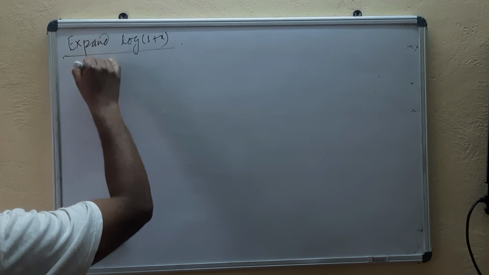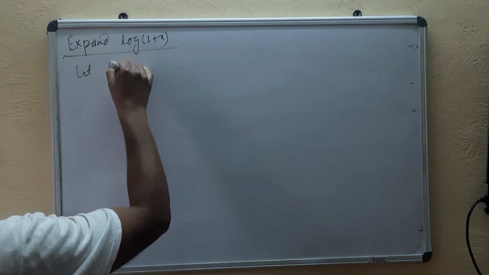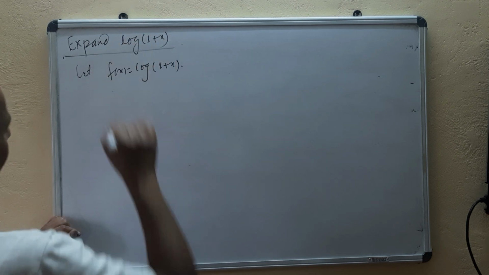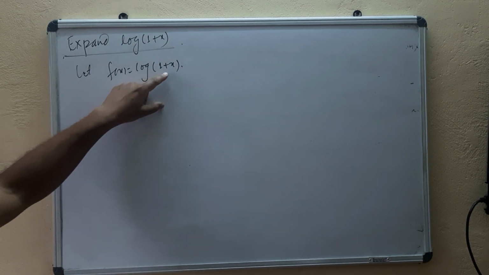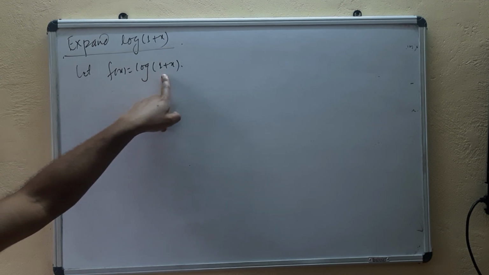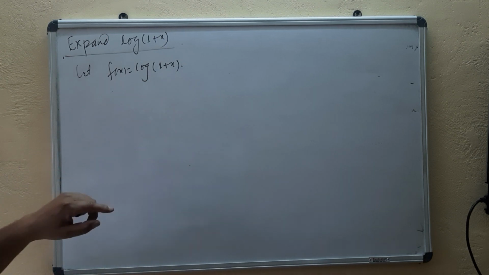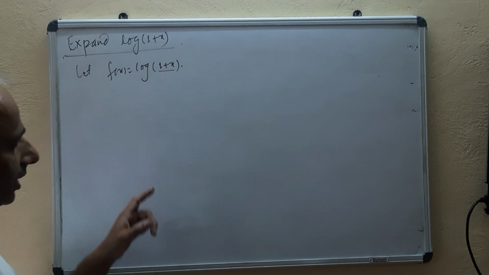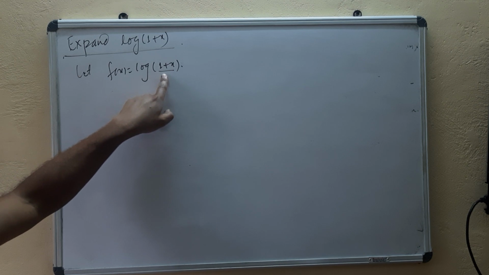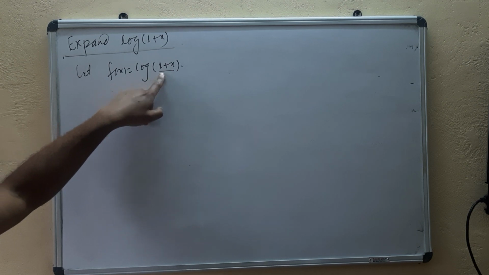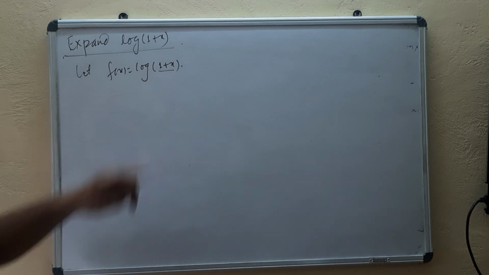So here let f(x) equal log of 1 plus x, and you know that log of 1 plus x is defined in the interval greater than minus 1, because this should always be positive. x plus 1 must be greater than 0, means x must be greater than minus 1, isn't it?